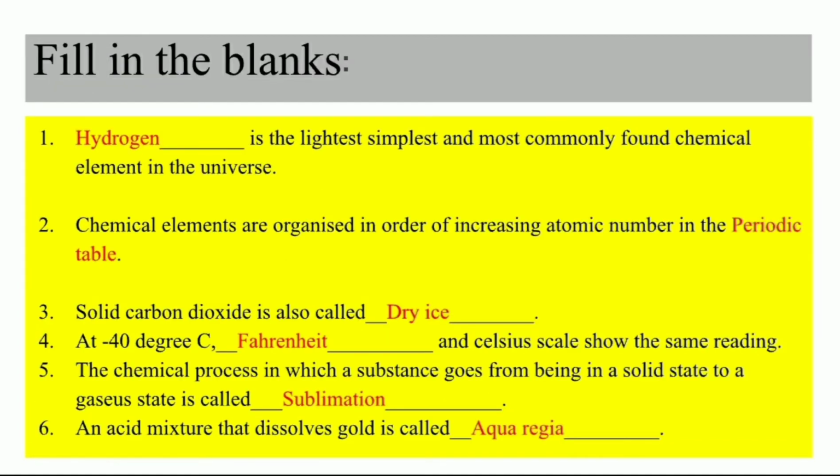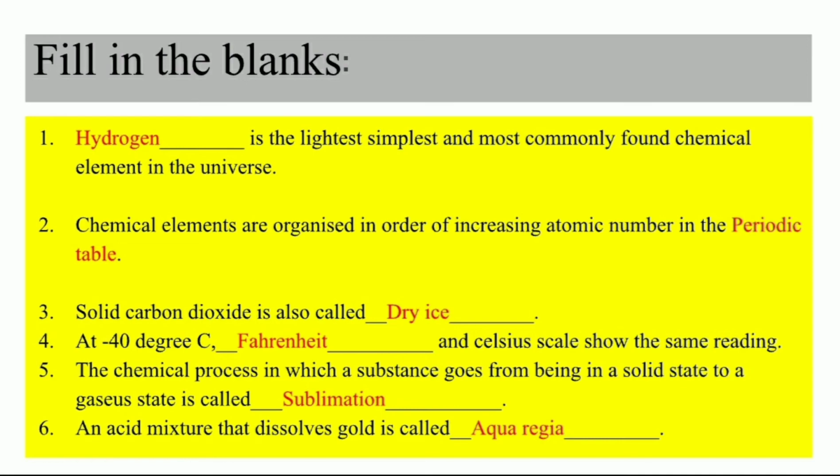Next, we have: the lightest and simplest, most commonly found chemical in the universe is hydrogen. Then, the chemicals are organized in the periodic table in the order of increasing atomic number. They are placed in increasing atomic number. Solid carbon dioxide is dry ice, which is used in extinguishers. At minus 40 degrees, Fahrenheit and Celsius scales show the same reading. This is true. And the process in which a solid is changed into gaseous state is known as sublimation.